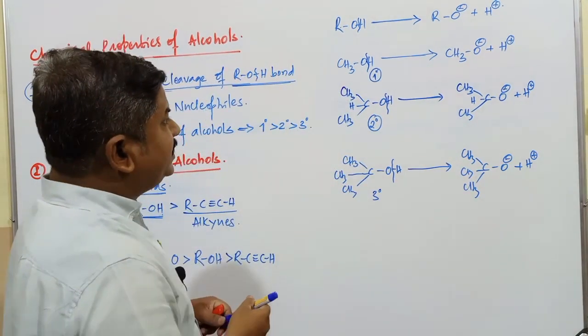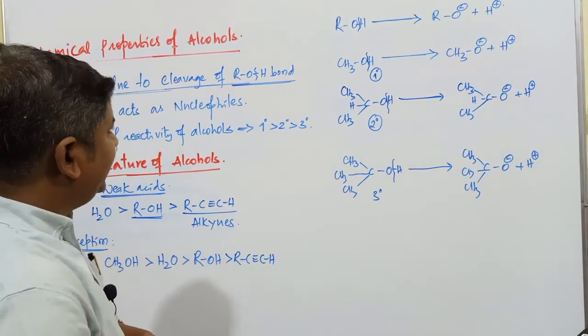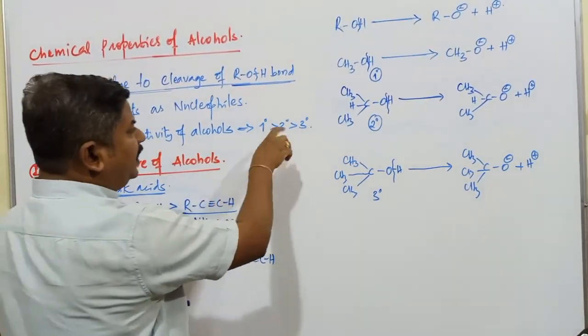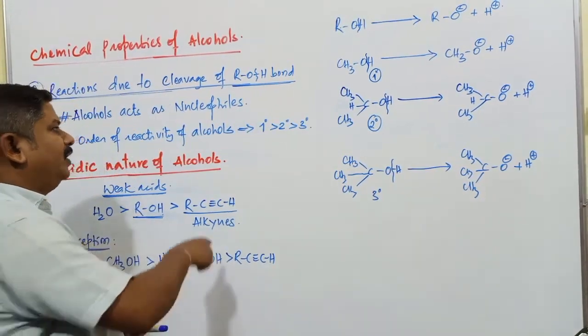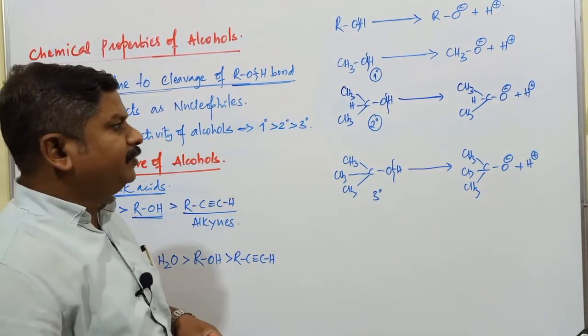Out of these primary, secondary and tertiary alcohols, which alcohol is going to be more acidic in nature? I already mentioned the order of acidity of alcohols, but how is it determined? This is the reactivity of alcohols towards the cleavage of the oxygen and hydrogen bond.